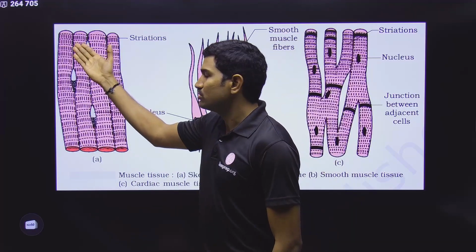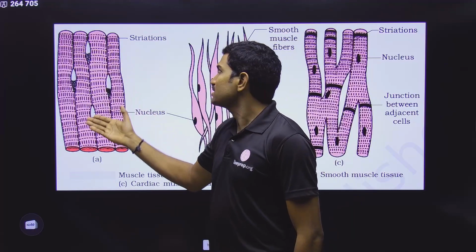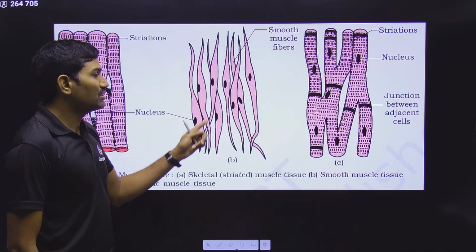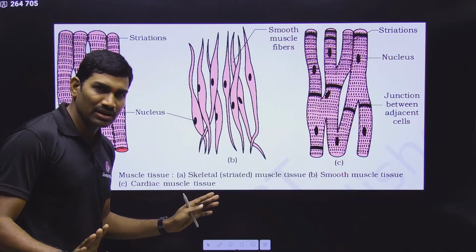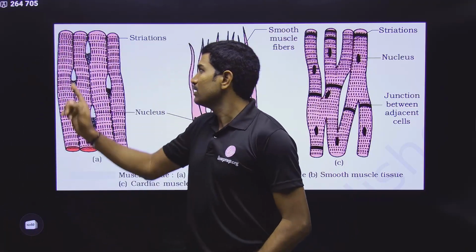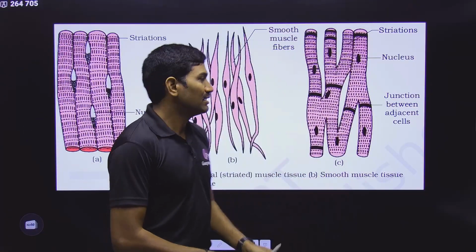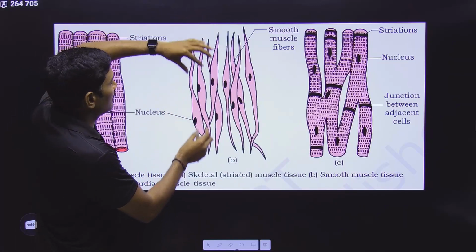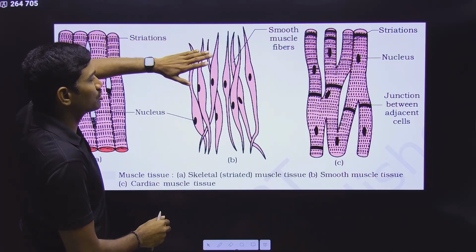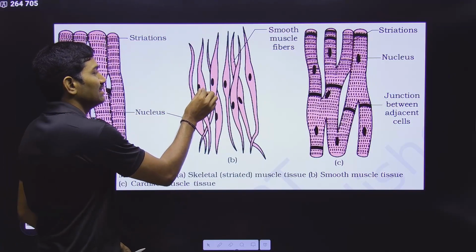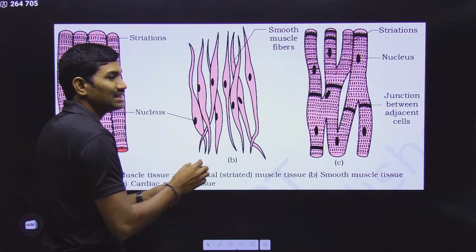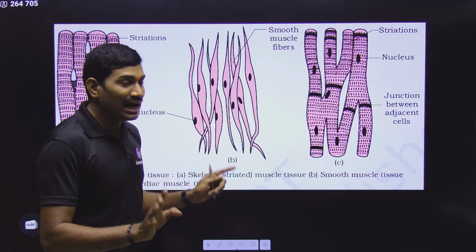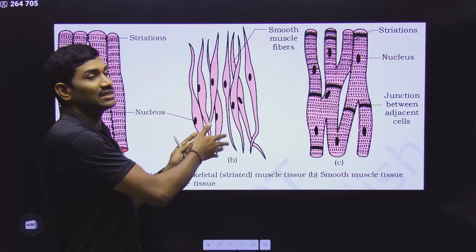Next one, we already studied that there are striations present here. Striations are present here also, but we are not observing striations here. Understood or not? These are some important points. Next one, cylindrical, but here the ends are tapered. Yes or no? Ends are pointed. This type of structure is called a spindle shape. At the center it is a little bit wider, and at the ends it has pointed ends. This is called spindle shaped, or tapered ends.